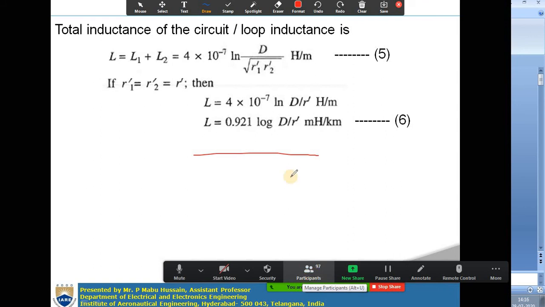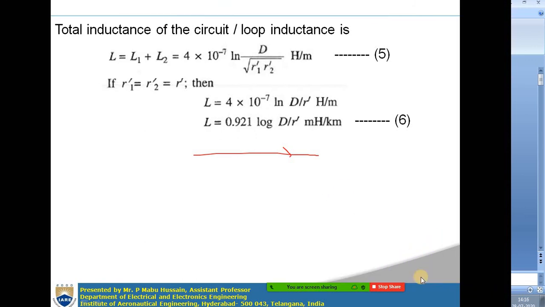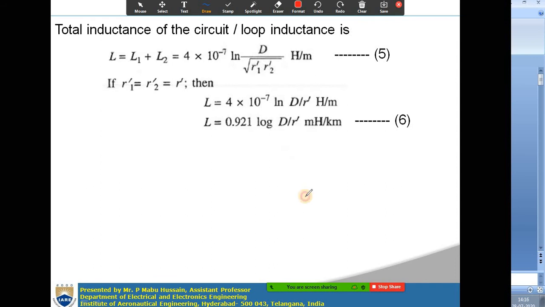Right. So any doubts here? Till now, are there any doubts? You can raise your hand, or you can also send a chat box message.